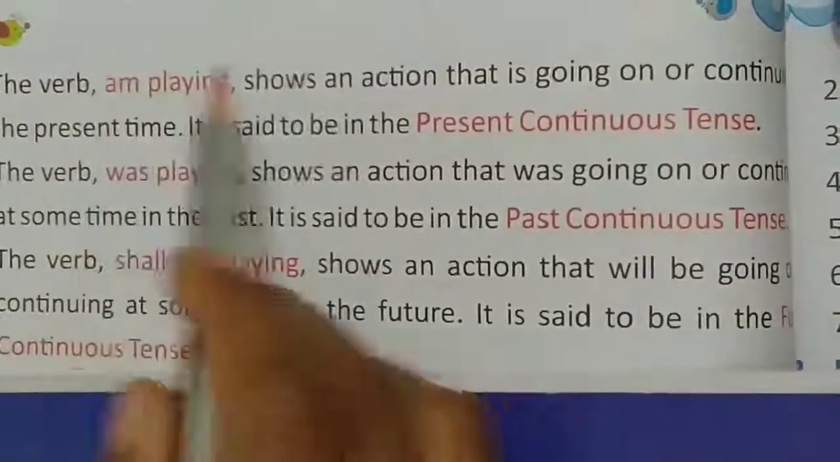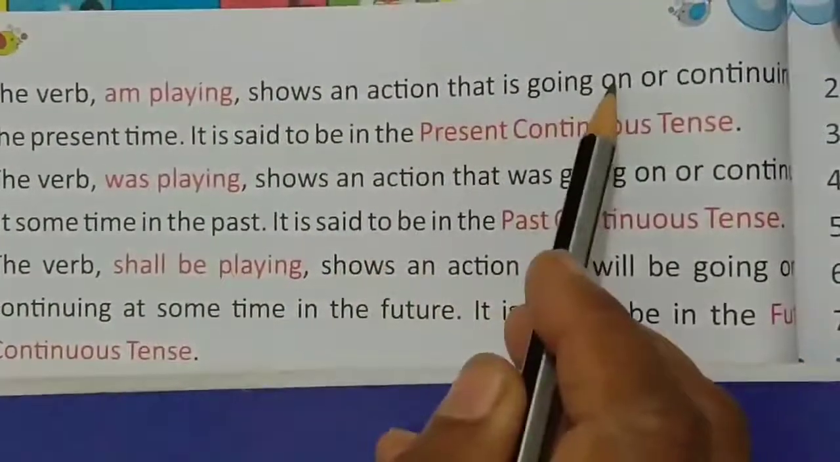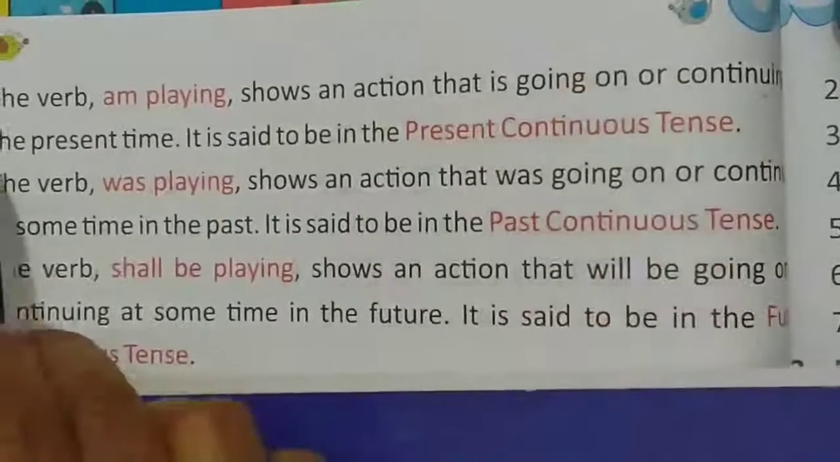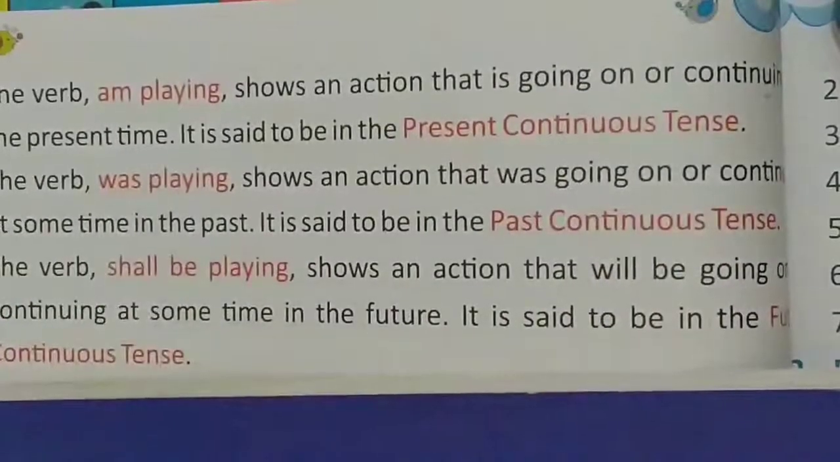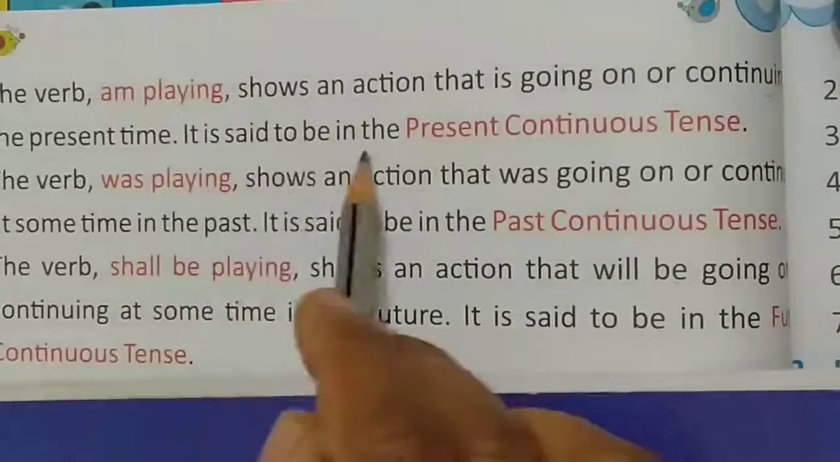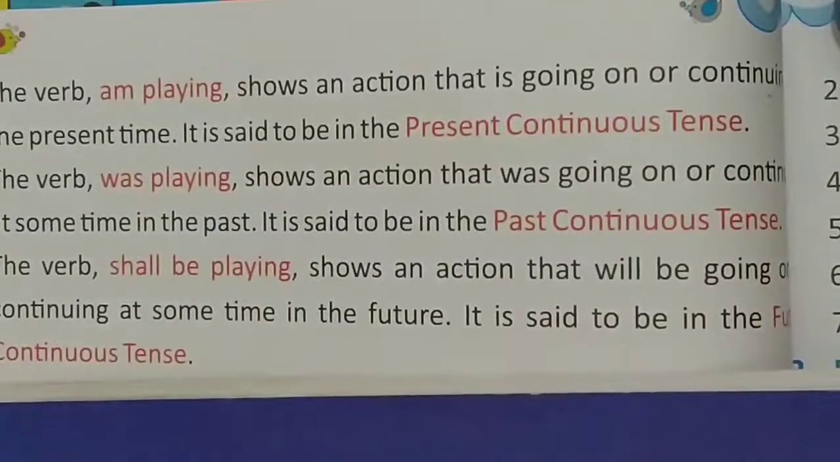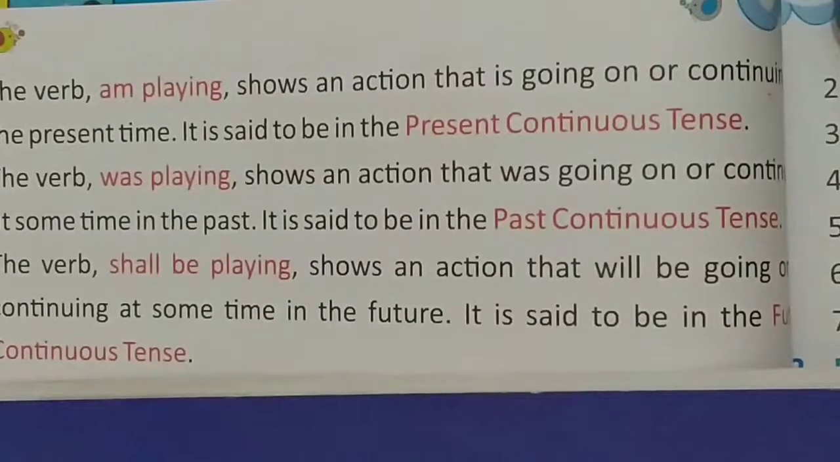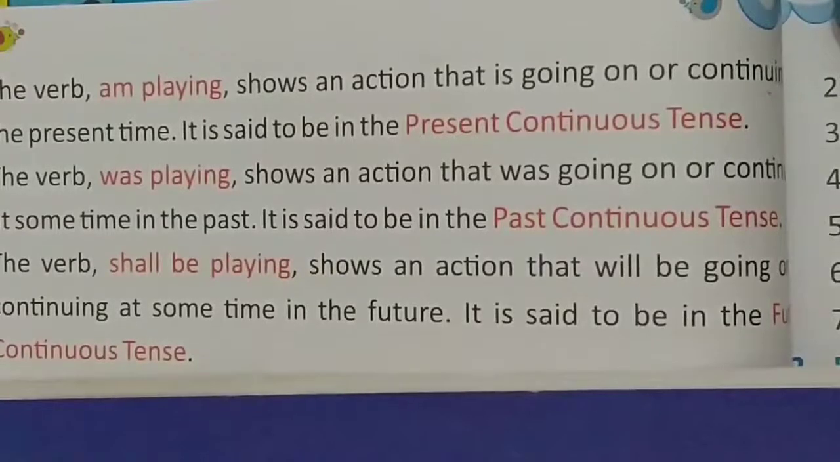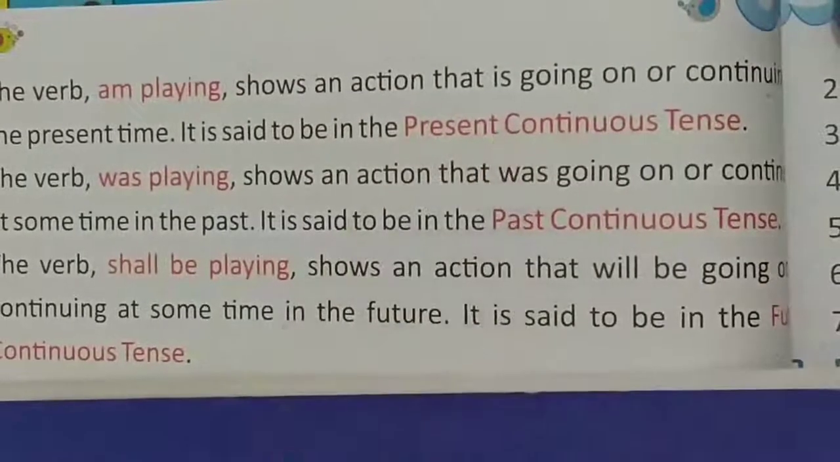The verb am playing shows an action that is going on or continuing in the present time. Am playing students show करता है उस एक्शन को जो काम वर्तमान में चल रहा होता है. Now it is said to be in the present continuous tense. Now we find in the end of the Hindi translation रहा है, रही है, रहे हैं. Means जो सेंटेंस रहा है, रही है या रहे हैं में एंड होता है, these sentences are in present continuous tense.